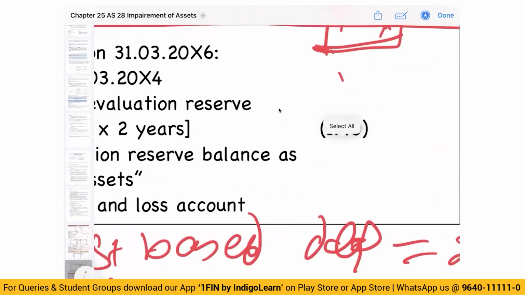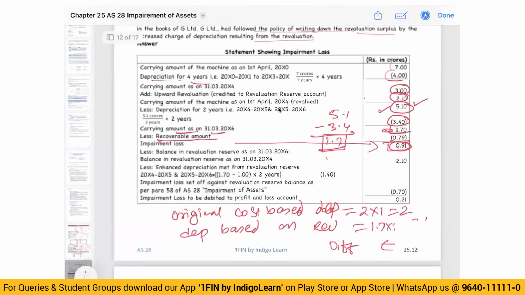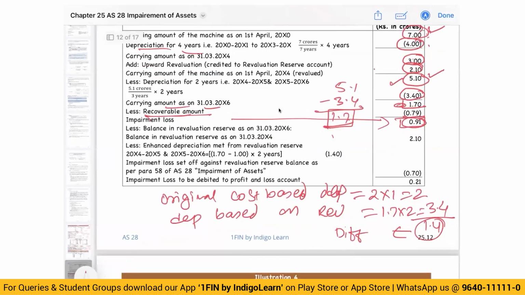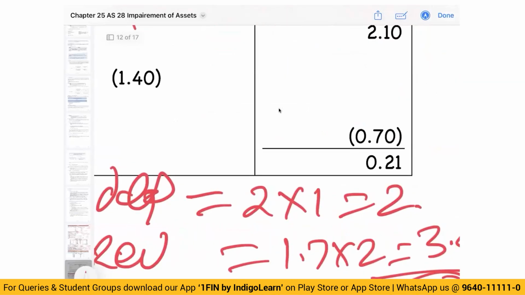If 1.4 is transferred, we are left with how much? We are left with 0.7 in the revaluation surplus. I am repeating once again. Total revaluation was 2.1. Out of that, we have transferred 1.4 to retained earnings. So now we are left with only 0.70 in the revaluation surplus.